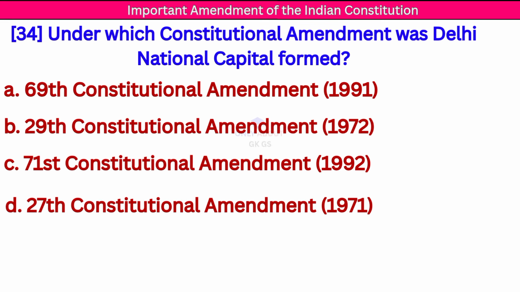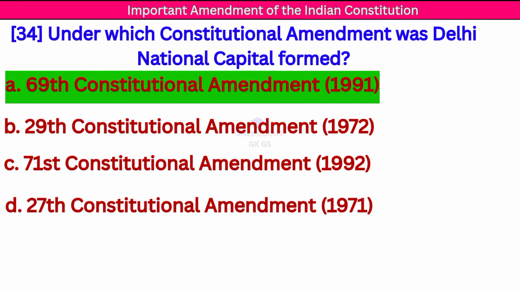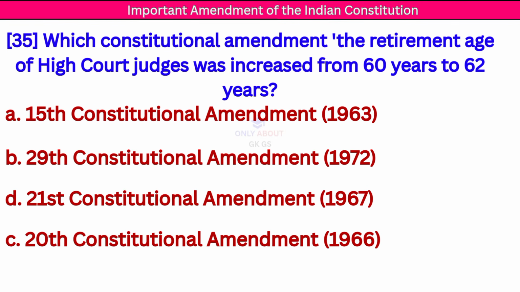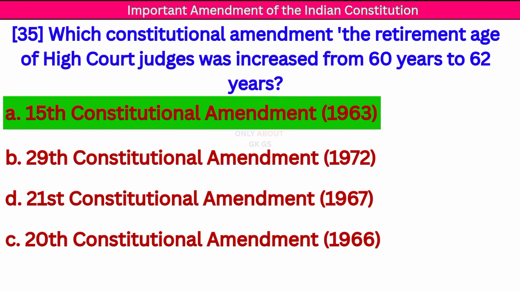Next question. Under which constitutional amendment was the Delhi National Capital Territory formed? Correct answer, 69 Constitutional Amendment. Next question. Which constitutional amendment increased the retirement age of High Court judges from 60 years to 62 years? Correct answer, 15 Constitutional Amendment.